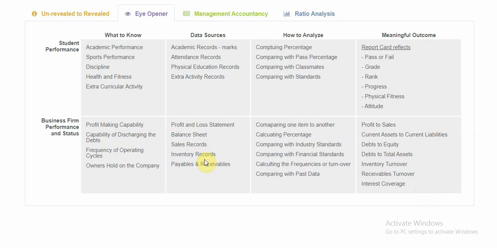So the sources of data will be analyzed in different ways like this, and then we will arrive at an outcome, that is the ratio. So ratios are the outcome. Just by looking at the ratio, we will be able to conclude about the performance of a business or a company. So now we have compared the scenario that we already saw to that of a business firm.